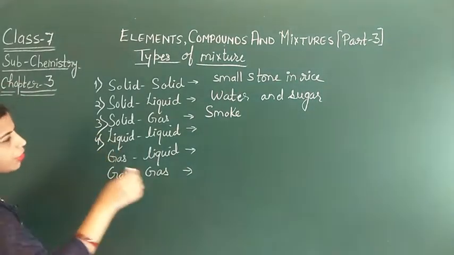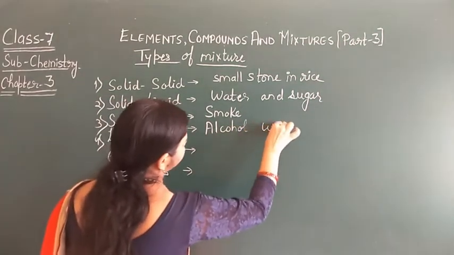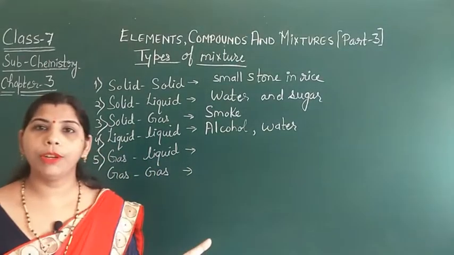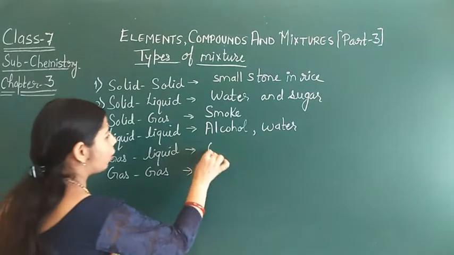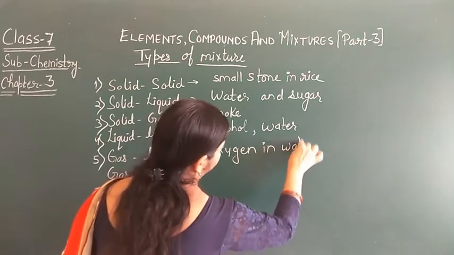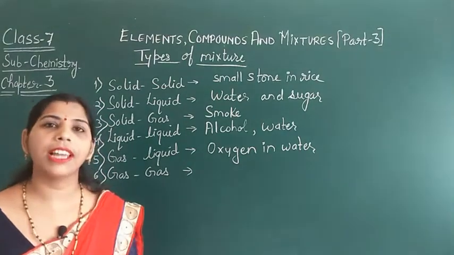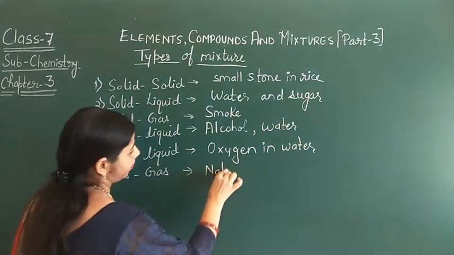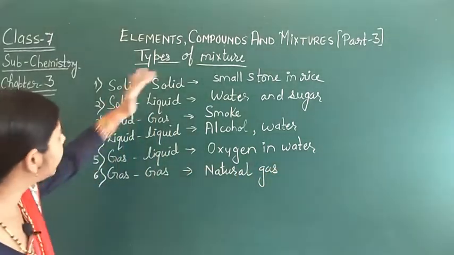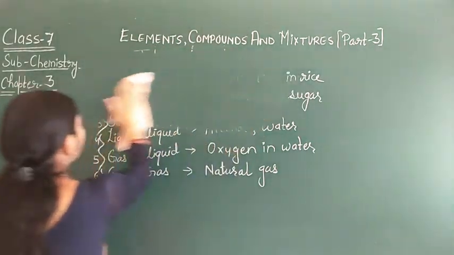Now the liquid mixture, just like alcohol in water. Then the gas and liquid mixture, where gas and liquid mix to form a mixture, just like oxygen in water. And the last one is the gas mixture, where gases are mixed, just like natural gas, water gas, etc. Okay, so these are the types of mixture, but basically a mixture is of two types, as I told you in my previous video.